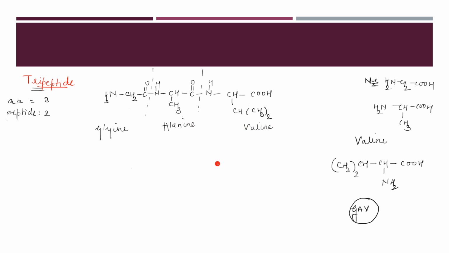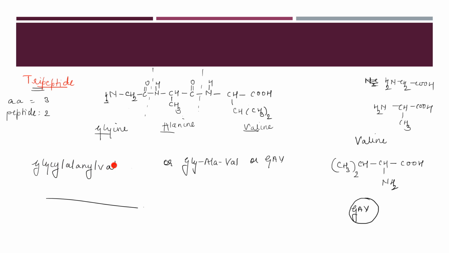What will be the name? This is GAV, or in three letters Gly-Ala-Val. And now I want this. Anyone who can tell me? After this, we will stop. What is this? Alanyl valine. Got it? I hope you people have understood this. Is this clear to you, everyone?